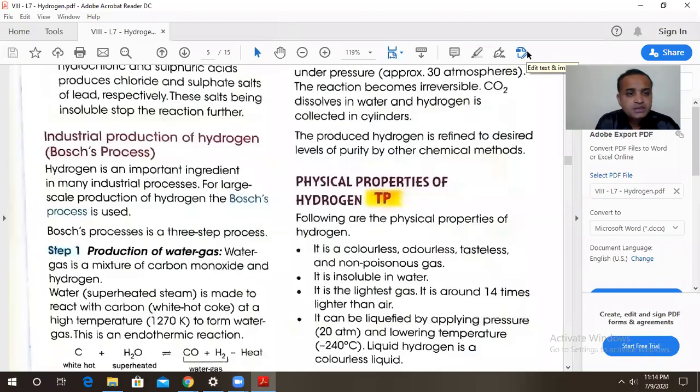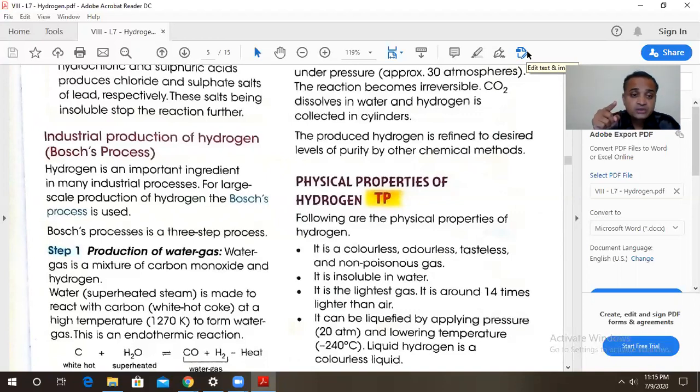Now, dear friends, this hydrogen gas has a wide application in industries also. We are going to see the applications of this hydrogen gas, and so it has to be produced on a large scale. The processes that we have just seen were the laboratory preparation on a small scale, just for our experimental or study purpose. Now, when this hydrogen gas is required in the industry on a large scale, it has to be produced in that manner. And the process is known as the Bosch process, which is a three-step process.